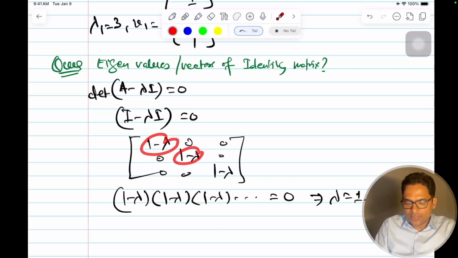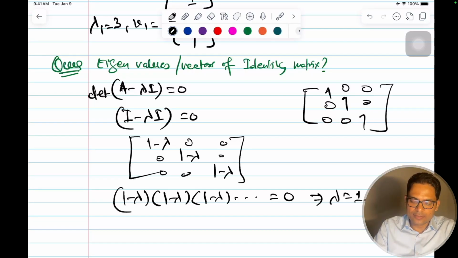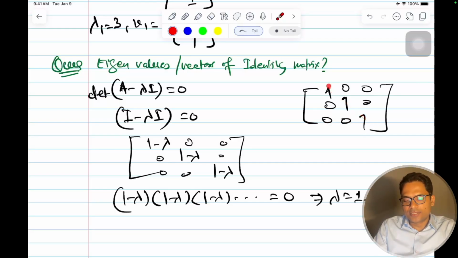So earlier, without this equation, what is the identity matrix? The identity matrix is like 1 1 1 1 on the diagonal and 0 everywhere else. All the diagonals are 1. There's another thing you can verify: we know for a fact that if a square matrix is a diagonal matrix, then the values on the diagonal are its eigenvalues.